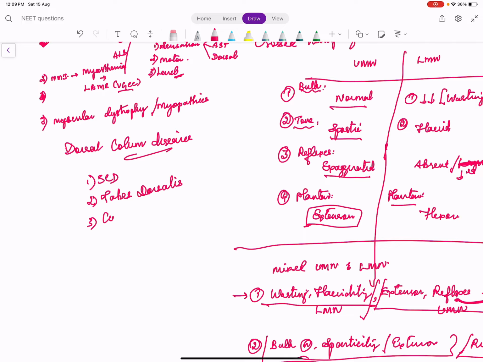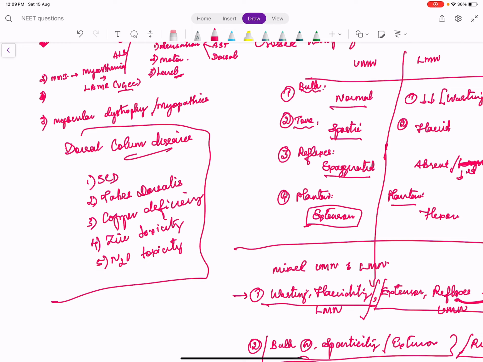Then copper deficiency, zinc toxicity, and nitrous oxide toxicity which occurs in deep divers. There are some other reasons, but at least remember these diseases. These are pure dorsal column diseases. Think of subacute combined degeneration of the spinal cord in B12 deficiency and tabes dorsalis in syphilis.